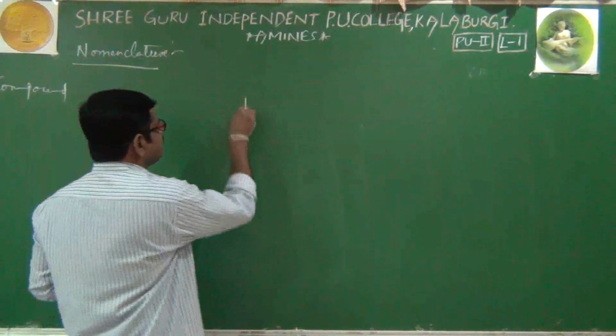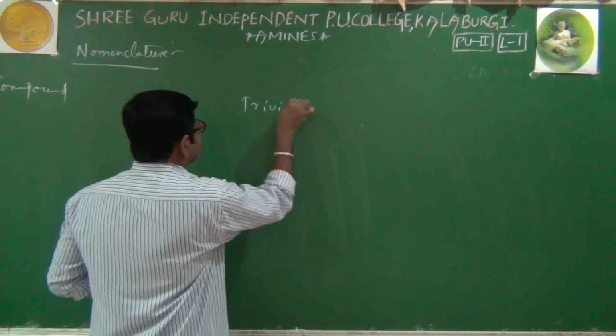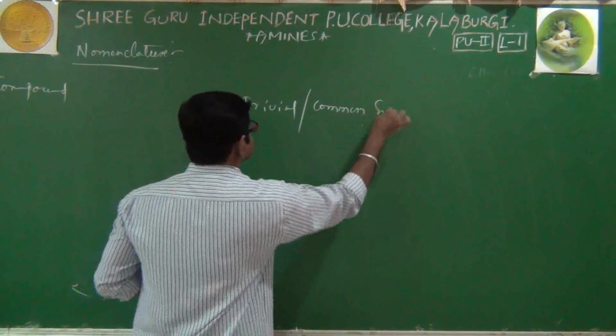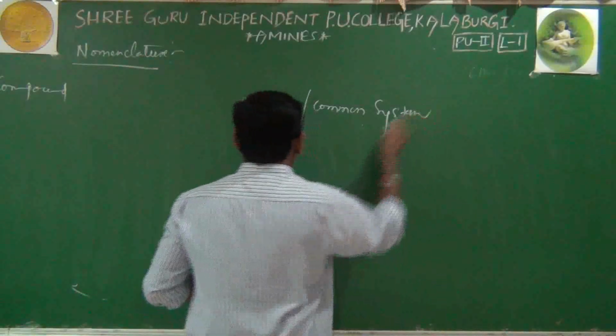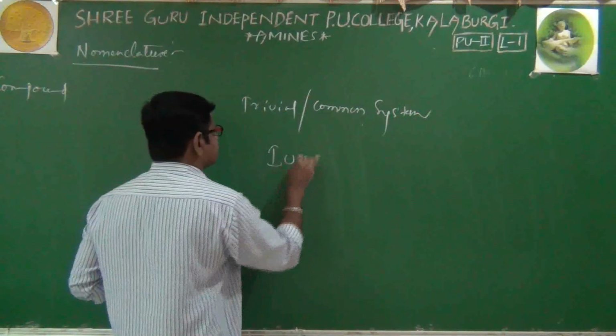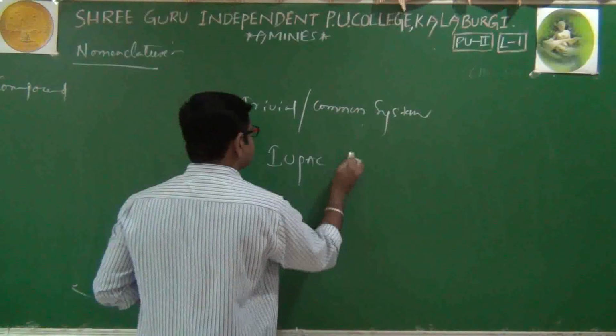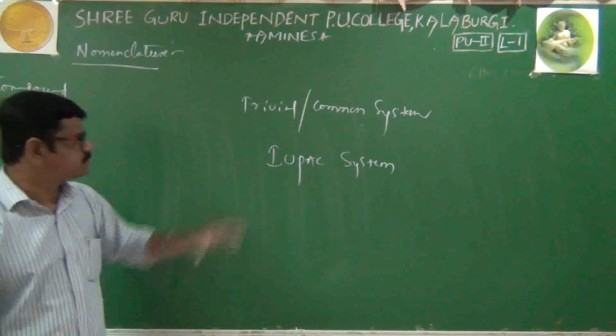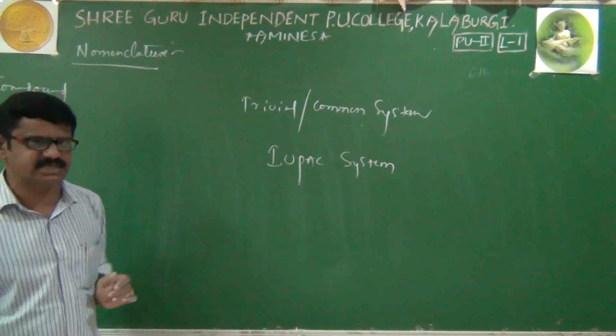One is the trivial system. The trivial system is also called the common system. Common system. And the second one is the IUPAC system. Now we will discuss both the trivial system as well as the IUPAC system.